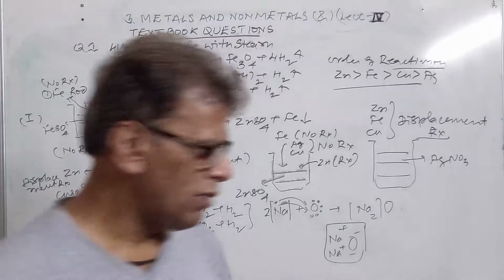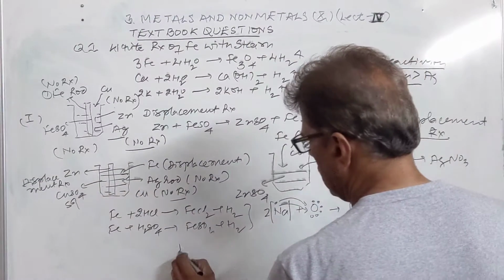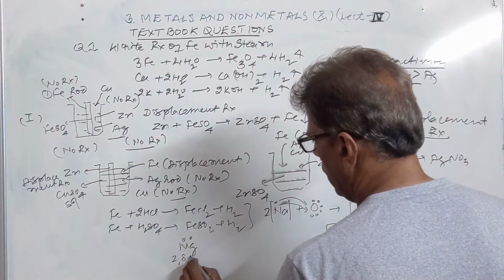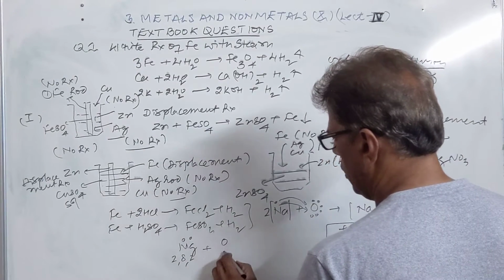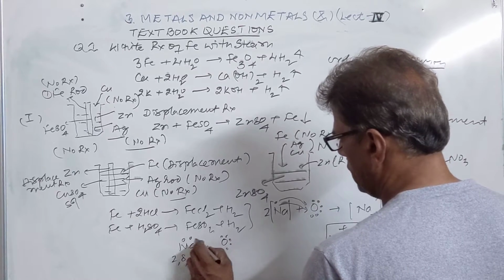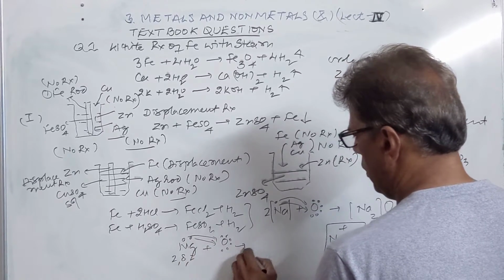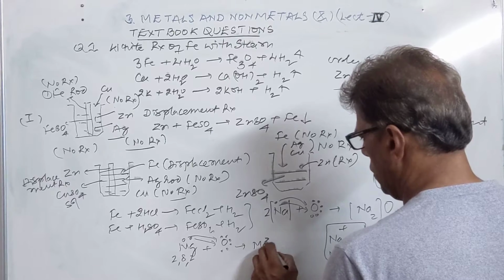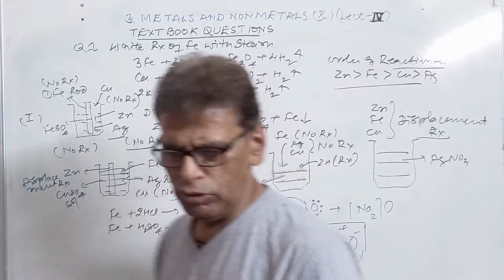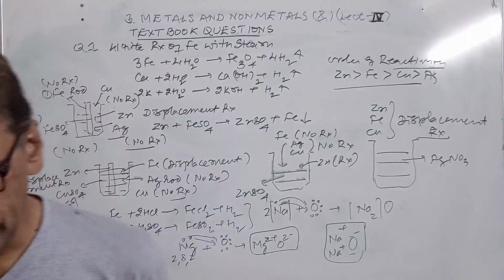Then we have magnesium oxide. Again the structure is similar. Magnesium is also single. It has 2 electrons. The electrons are donated to oxygen. Oxygen was having 6 electrons. Both the electrons come towards oxygen. It forms Mg2 positive. This is magnesium oxide. So this is the electron dot structure of these two compounds.